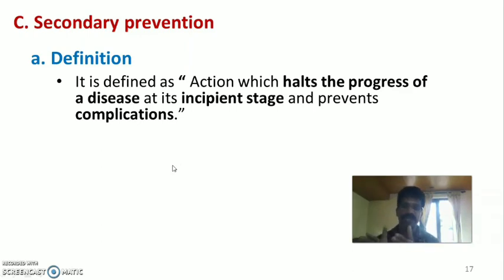So it is a group of actions which reduce the progress of a particular disease at its incipient stage, the first or beginning stage of a disease, and prevent further complications. So this is the definition of secondary prevention.